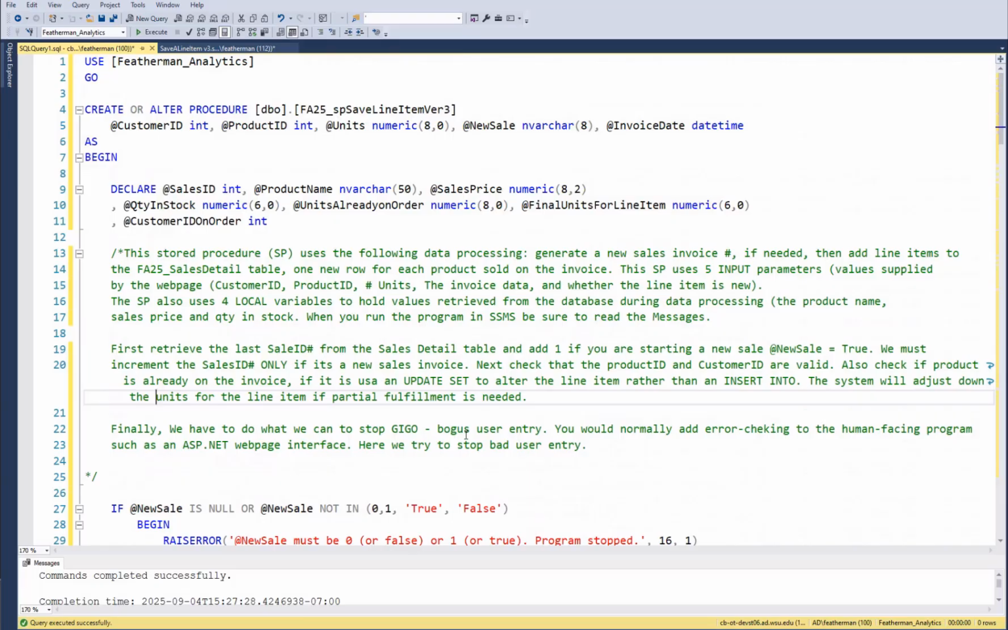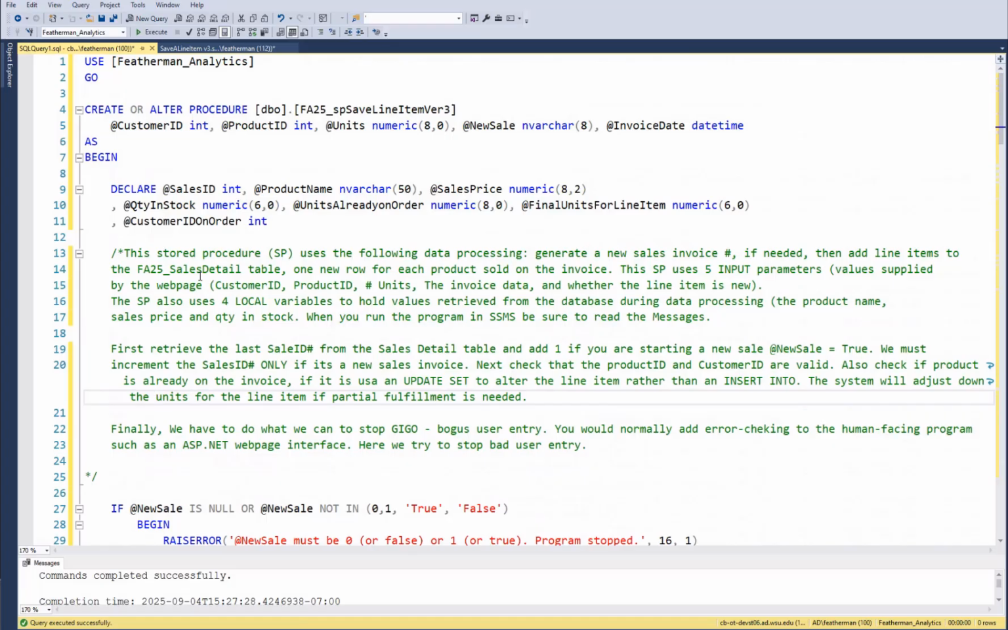So now I'm going to show you the code and do my best to explain it to you. This is a more advanced version of saving data: saving line items. It has more error checking and it handles the problem of, hey, I want to add more units to an existing line item.